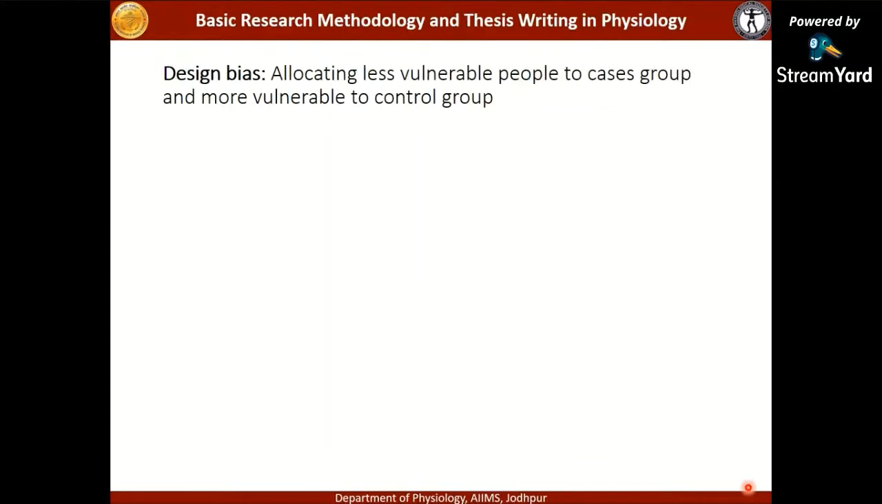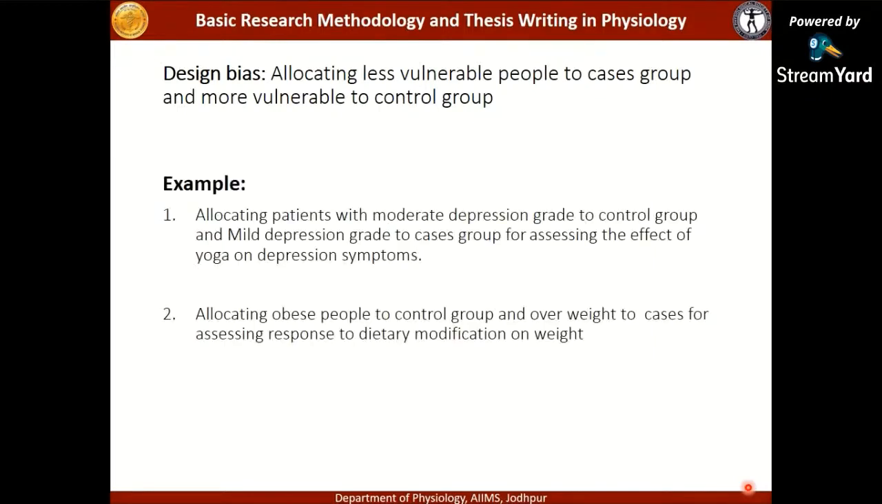Coming to the design bias: allocating less vulnerable people to the cases group and more vulnerable to the control group. This is an example of the design bias. How can it be taken care of? It can be taken care of by the random allocation. Let's look at two examples. First one, allocating patients with moderate depression grade to the control group and patients with mild depression grade to the cases group for assessing the effect of yoga on depression symptoms.